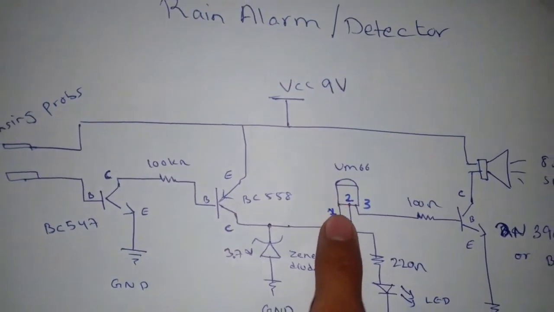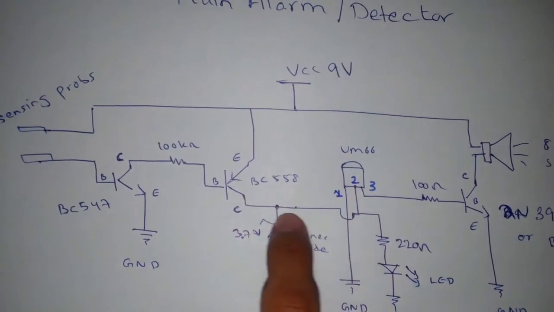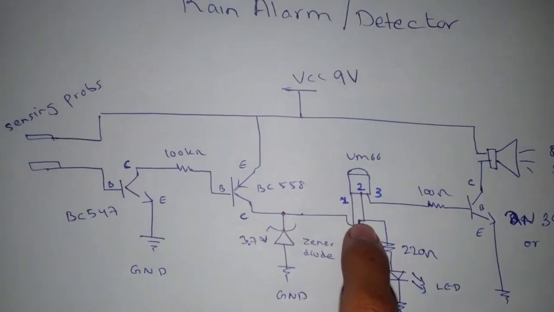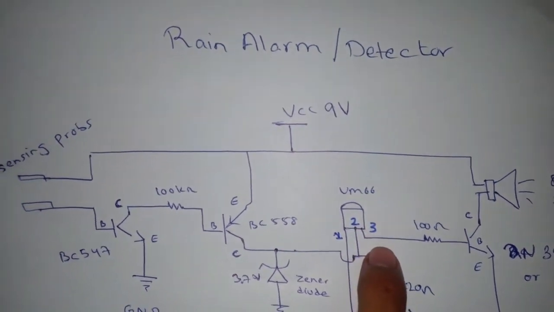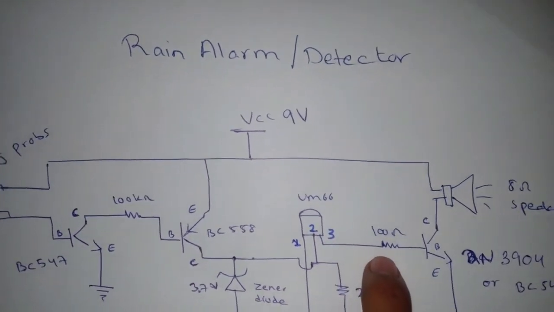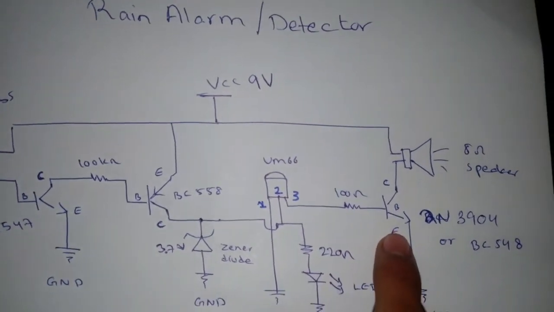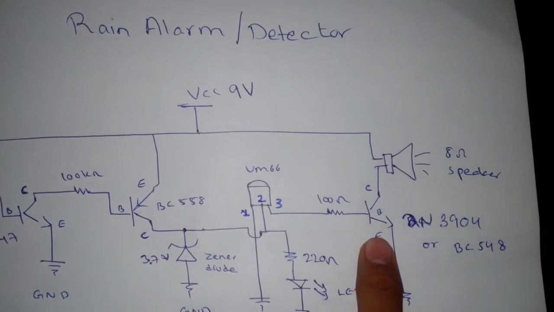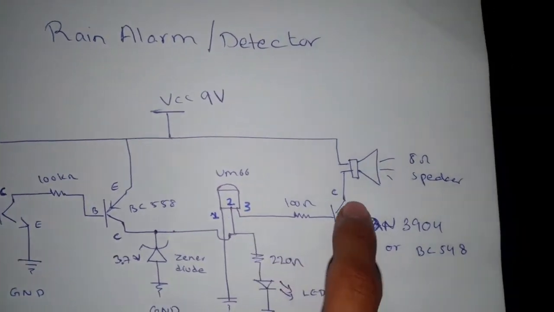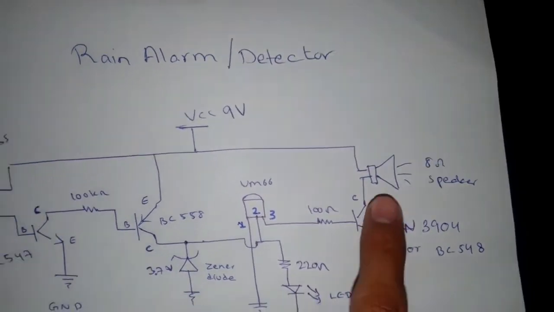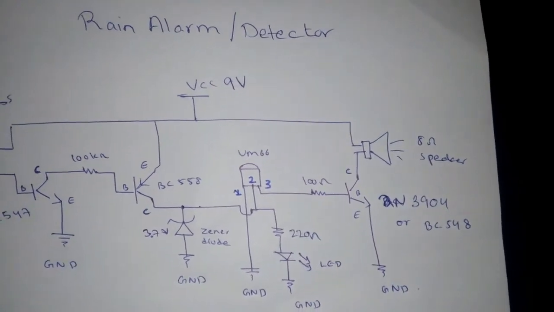This is the first pin of the UM66 IC. It is connected to ground. The second one is the VCC, I mean the power voltage, and the third pin of the UM66 is the output pin. And this transistor is used as gain amplifier. It amplifies the voltage and gives it to the speaker because an 8 ohm speaker takes higher voltage.